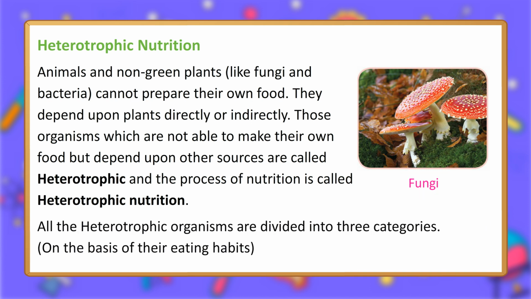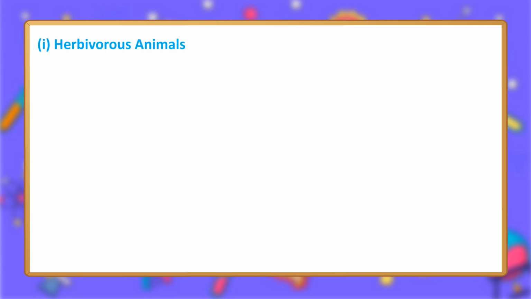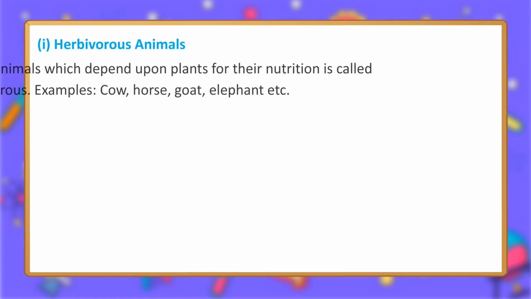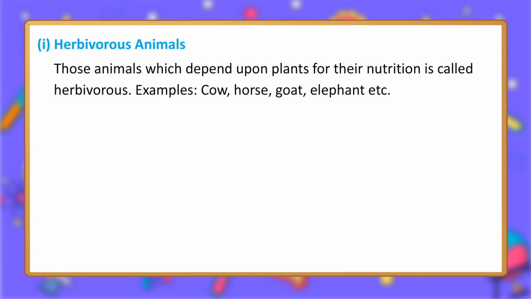All the heterotrophic organisms are divided into 3 categories on the basis of their eating habits. 1. Herbivorous animals. Those animals which depend upon plants for their nutrition are called herbivorous. Examples: cow, horse, goat, elephant, etc. 2. Carnivorous animals.